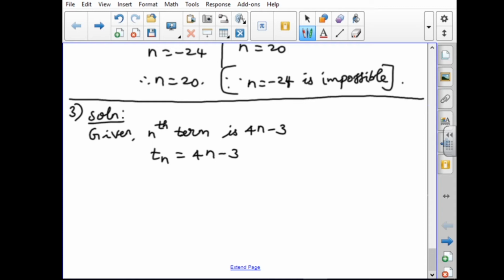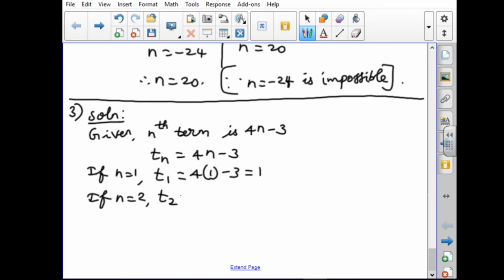Here I am going to give n values 1, 2, 3 and so on to get some terms. First, if n equal to 1, I get T1. T1 equal to 4 into 1 minus 3. 4 into 1 is 4, 4 minus 3 equal to 1. Next, n equal to 2.